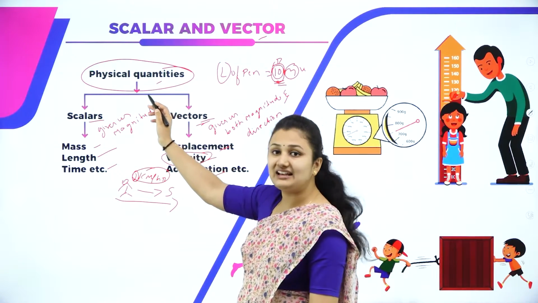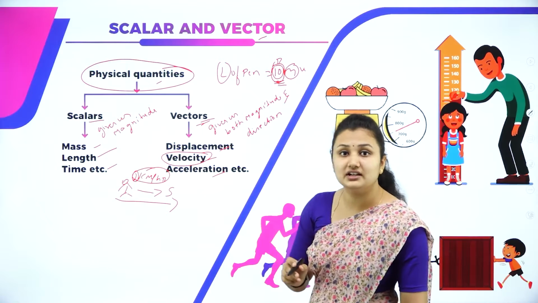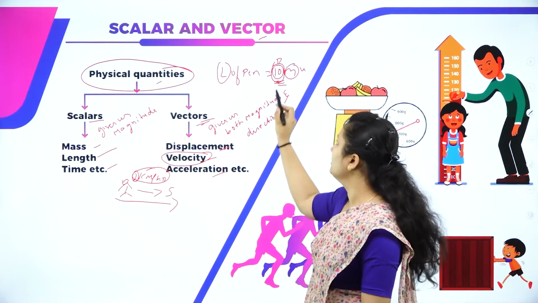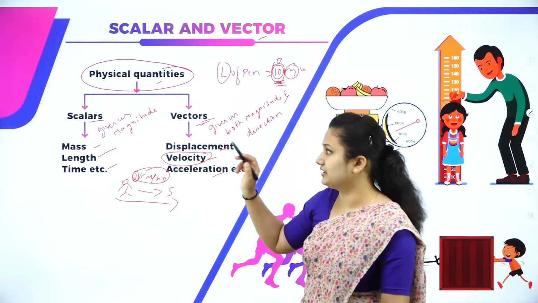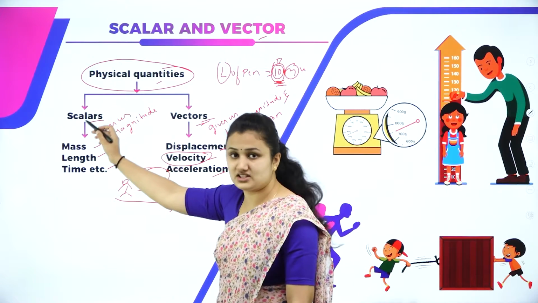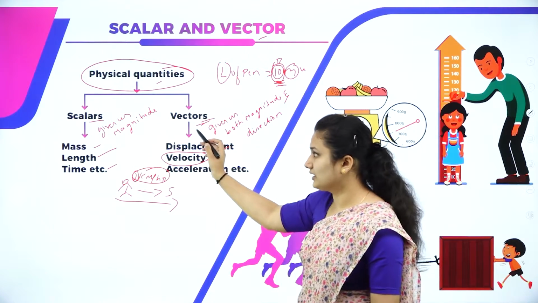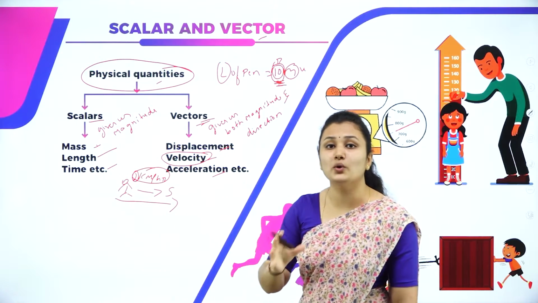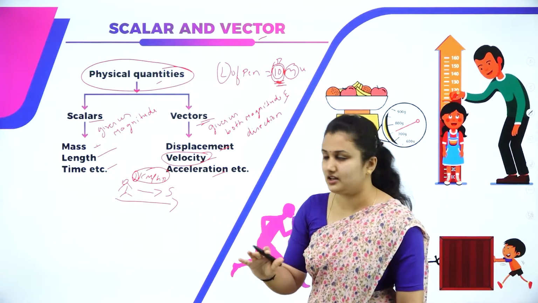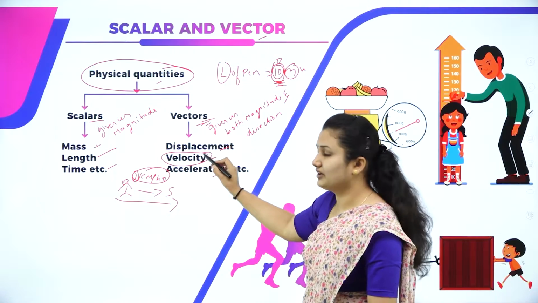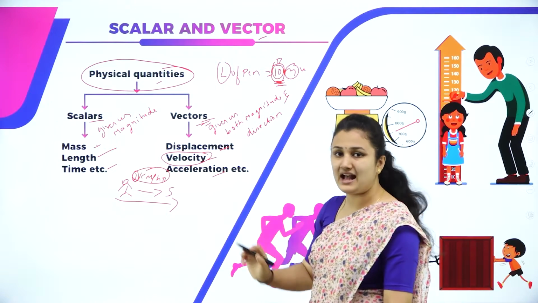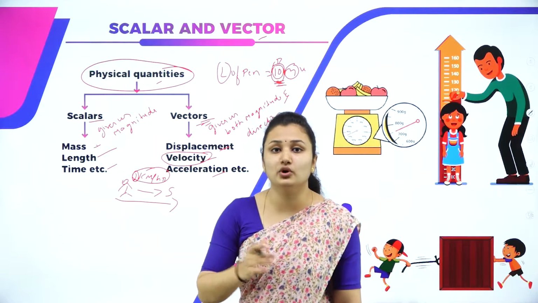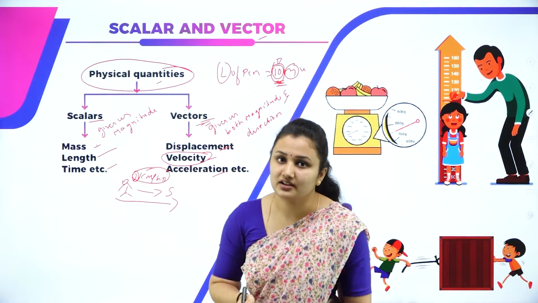Any quantity that can be measured, given in terms of numerical value, is called a physical quantity, and it is broadly classified into scalar and vector. Scalar examples are mass, length, time, which give us only magnitude, not the direction. And vectors include displacement, velocity, acceleration, which give us both magnitude as well as direction.